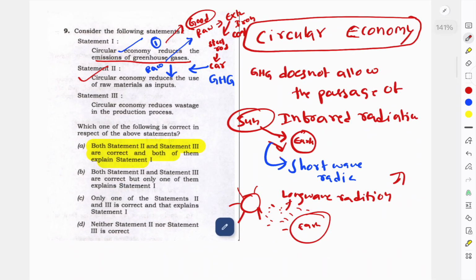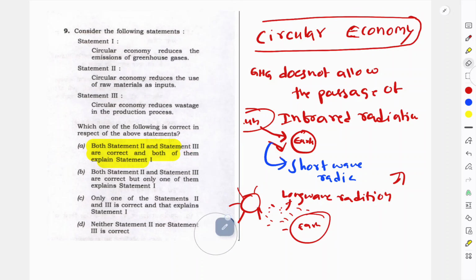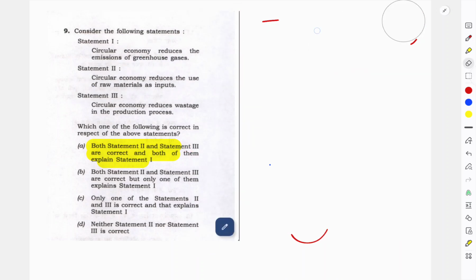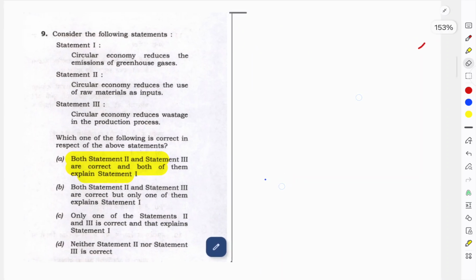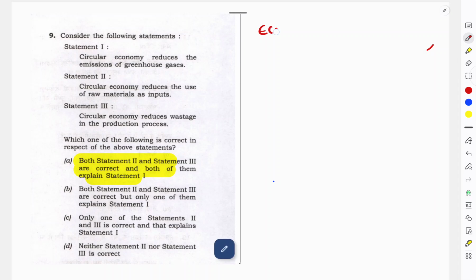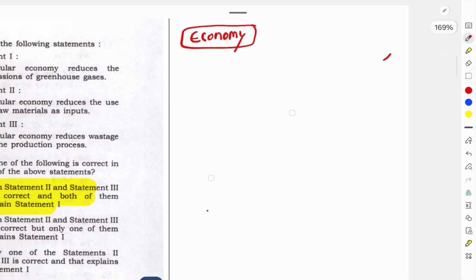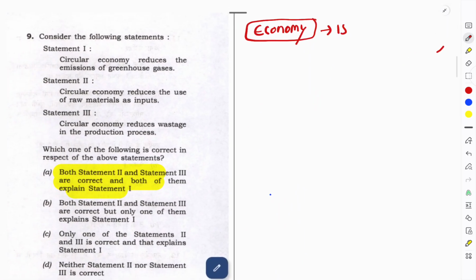In this section they asked a question, you can see here the question is on circular economy. How circular economy works and how it impacts, that type of question. Economy, one more section I want to tell you about. First we will discuss this question, after that I will give a description of static economy. From economy you will get at least 15 questions, 15 to 16 questions, sometimes 18 questions also come. Economy is again an important subject-based topic where you can score very good marks. Concepts are most important, conceptual questions come from here.